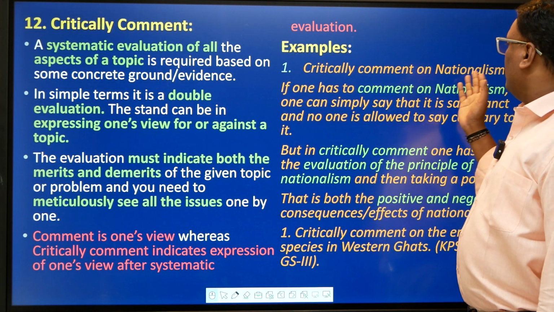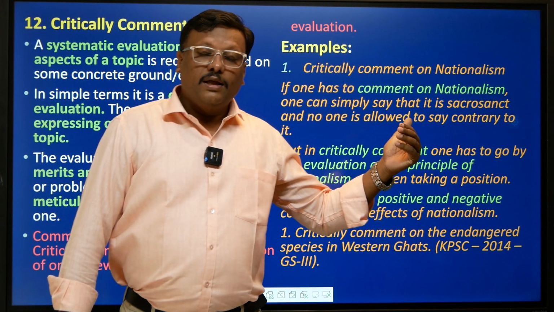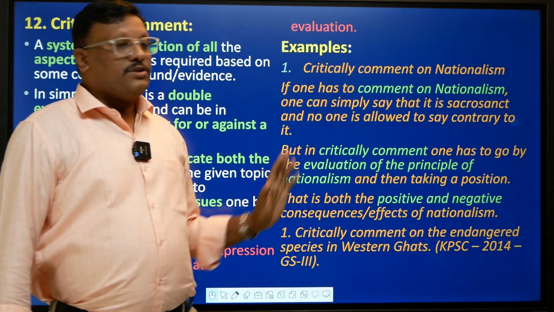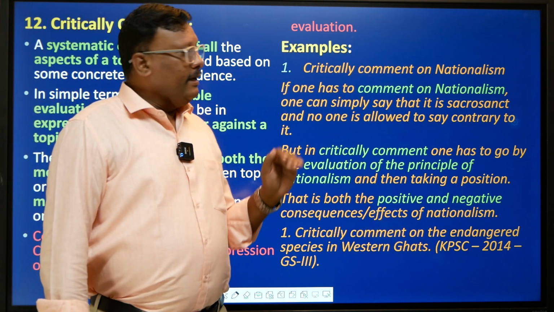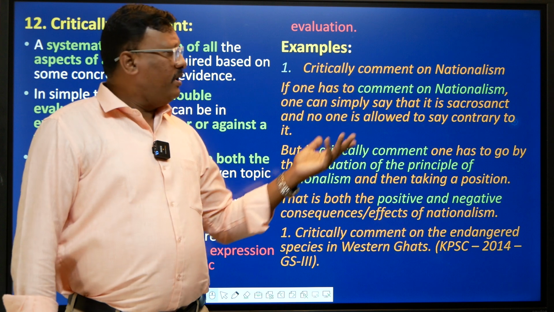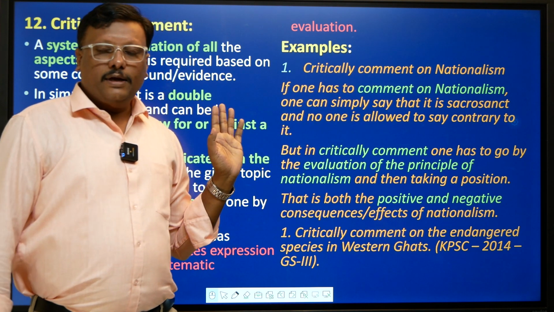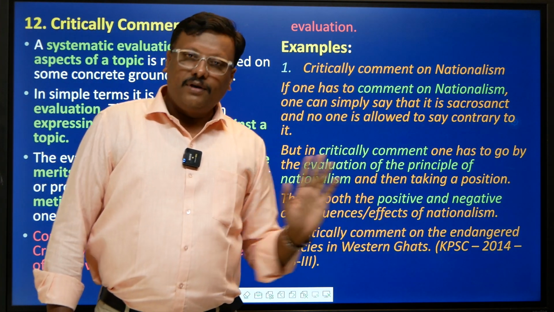Example, critically comment on nationalism. Okay, let us consider that this is a question, that you have to critically comment on nationalism. How can one write if it is a comment sort of question? In a comment sort of question, you simply say what nationalism is. Nationalism is very much important, it is sacrosanct, and one is not allowed to say anything contrary to it, right? Because you only talk in favor of it. You don't have to present any contradictory views.